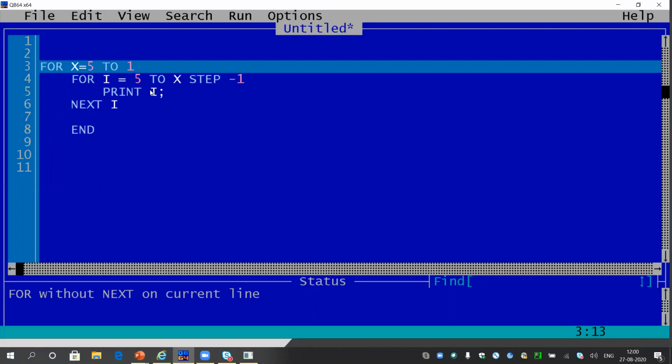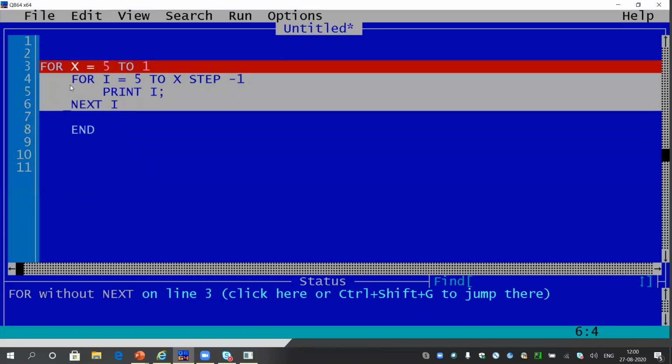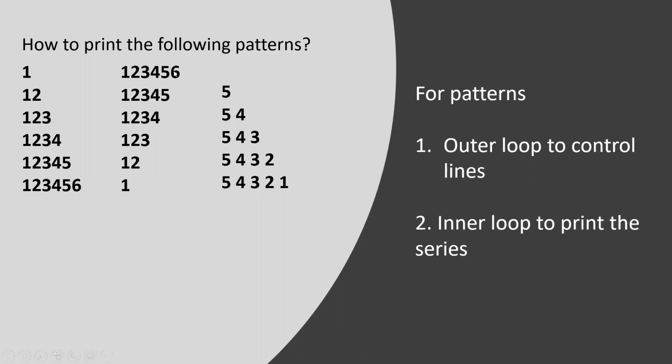Why is x starting from 5? So that in the first line, the inner loop, the loop of I, can print 5 to 5, and that will be in the first line. So in the first line, we get 5. And at the last line, we should get 5 to 1. So the value of x should be 1 at last. Before that, the value of x should be 2. Before that, the value of x should be 3. And the value of x should start from 5.